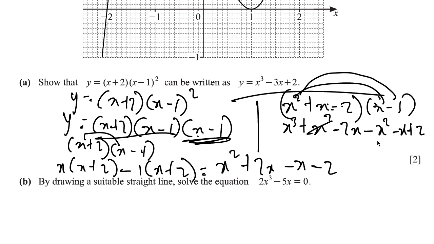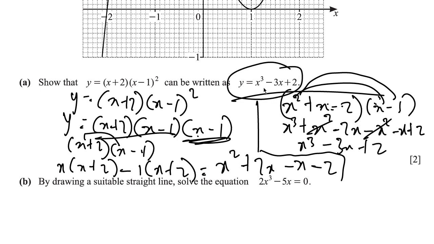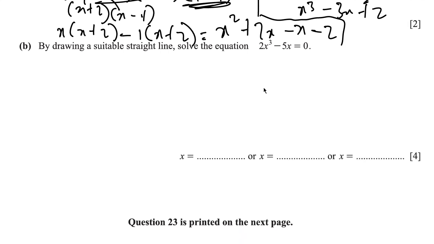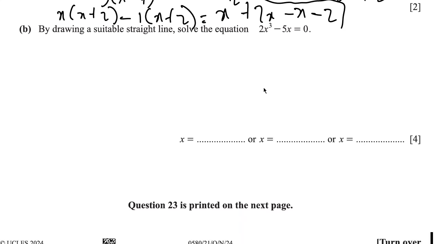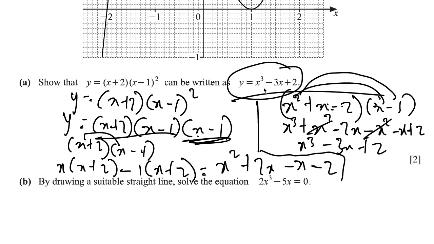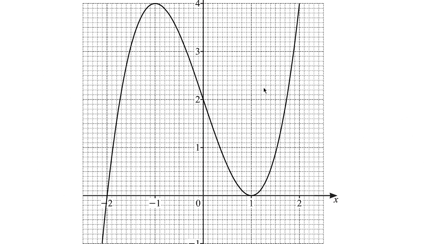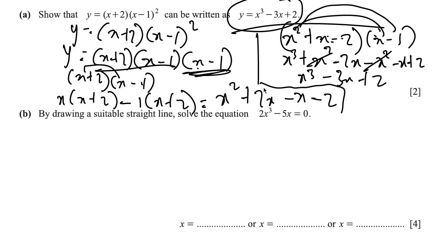So x squared, negative x squared cancels. Then negative 2x, negative x is negative 3x, and then plus 2. And that's same as this. So we've shown that. Then B says, by drawing a suitable straight line, solve the equation 2x cubed negative 5x equals 0. So we could simply draw a line and then get the values. So how do we get that line?